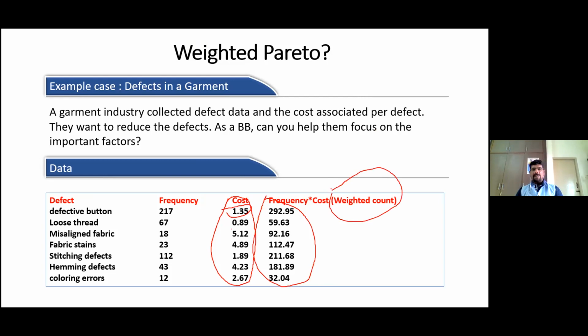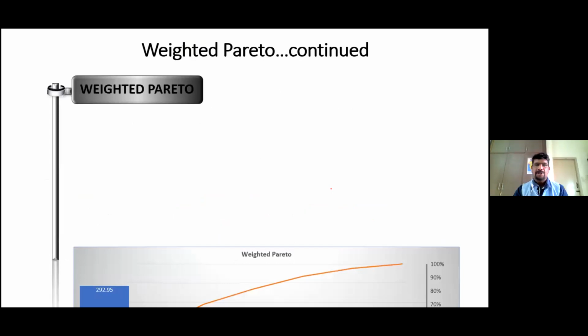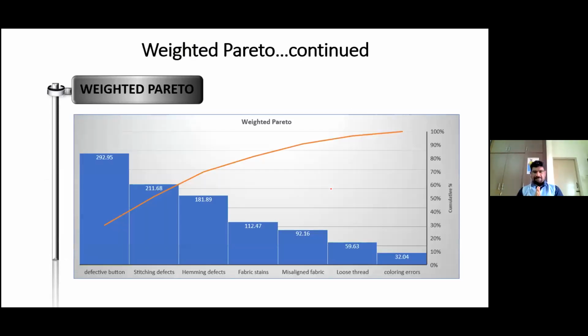Now what I'm going to do is align this weighted count in descending order. That is, the top must have the higher value and so on. Then I am going to plot it again in the Pareto chart. Do you get this clear? Yes. I'm going to multiply the cost of each defect, find the weighted count, align it in descending order, and plot it in the graph again.